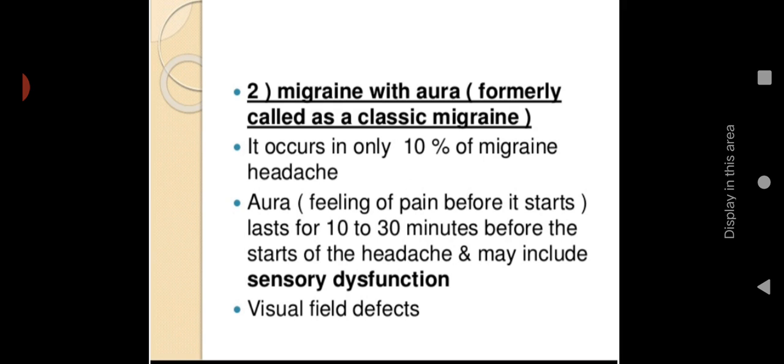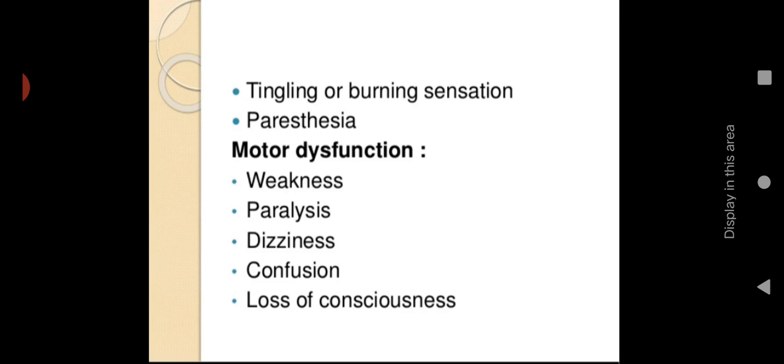So in migraine with aura, they will have a feeling of pain before the migraine attack. Around 10 to 30 minutes before the attack, they will start to have symptoms or signs, and these may include sensory dysfunction like visual field defects, tingling or burning sensation, and paresthesia. Then motor dysfunctions like weakness, paralysis, dizziness, confusion, and loss of consciousness. So these are the common symptoms you can see in migraine headache.